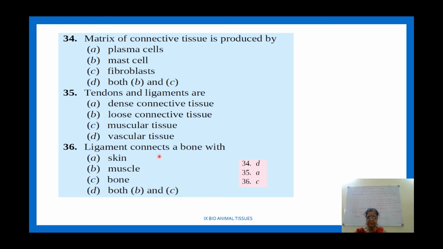Then ligament connects a bone with the skin, muscle, bone, both B and C. Ligaments connect bone with bone. When bone to bone is joining, it is by a ligament. The muscle fibrous structure is called ligament. So ligaments connect a bone with the bone. The answer is here. Okay? The next one is